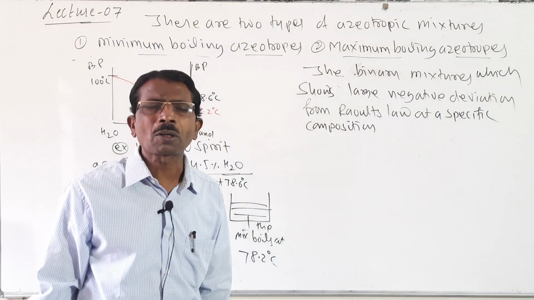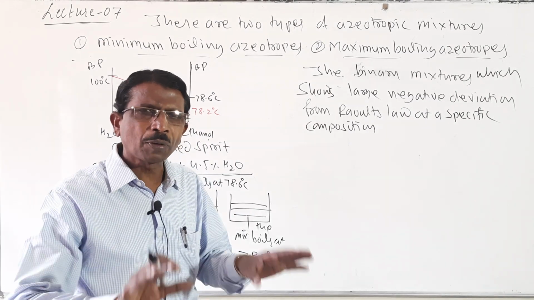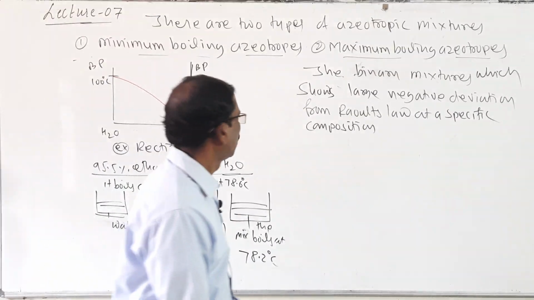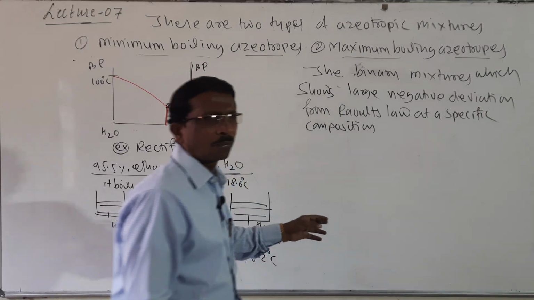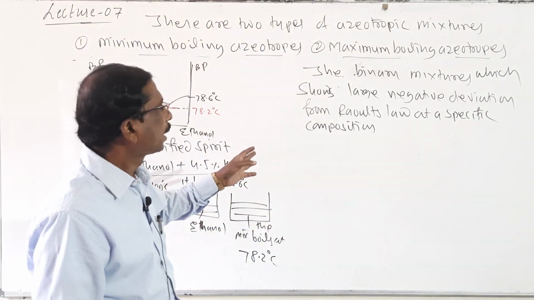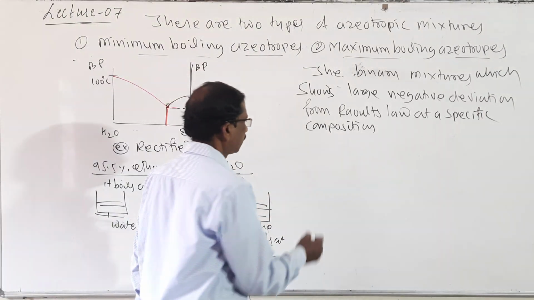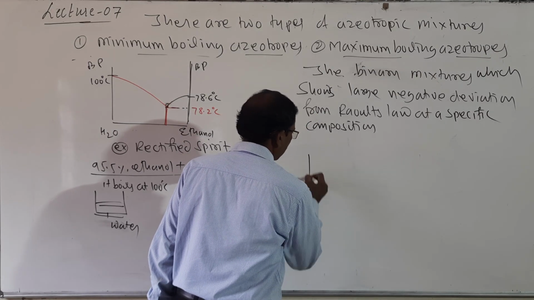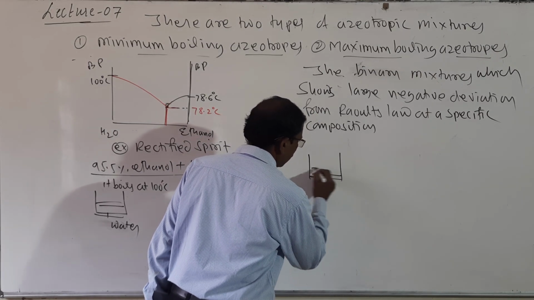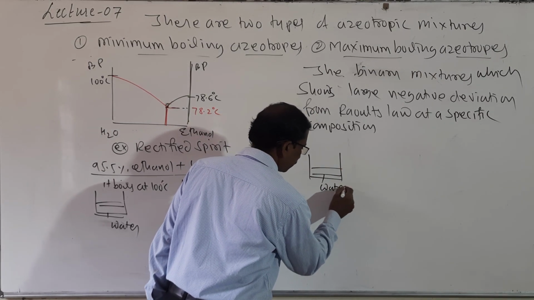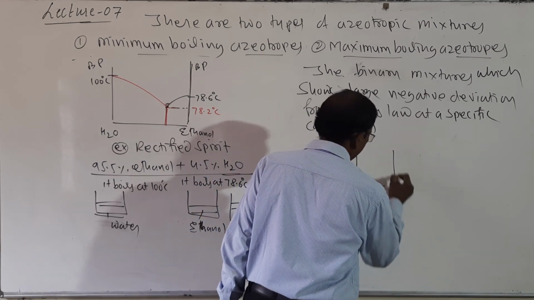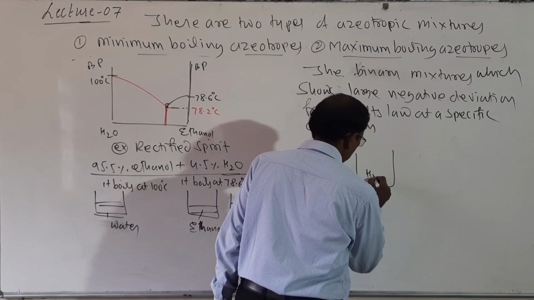All the solutions are not called as azeotropes. At a specific composition they form azeotropic mixture. Then here, look here students, the best example is, I will write here. Again I will take water, and here nitric acid is taken, HNO3.